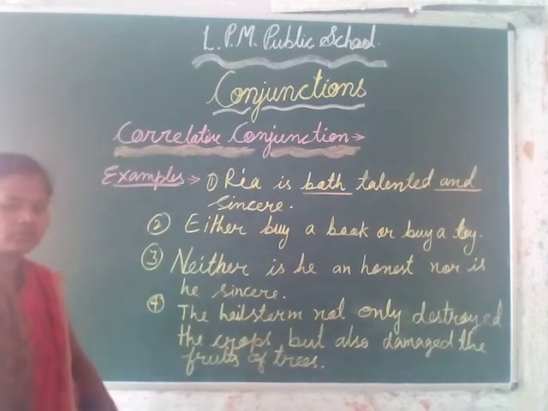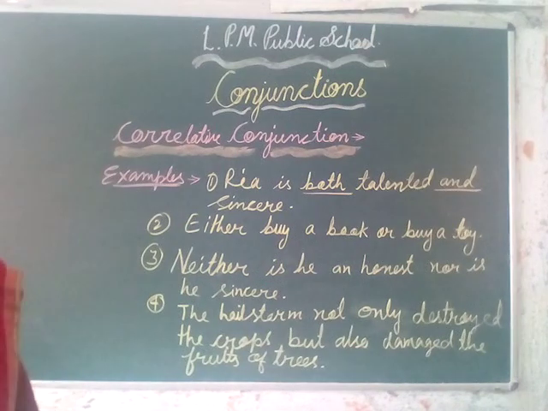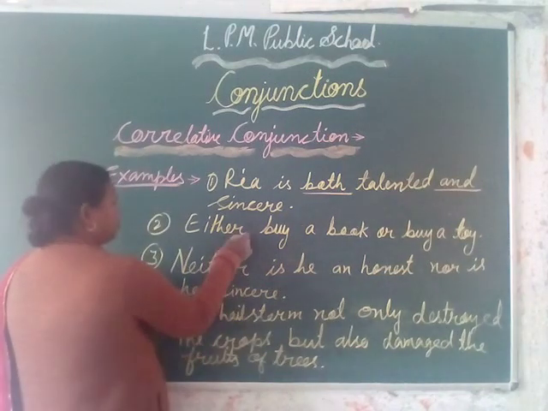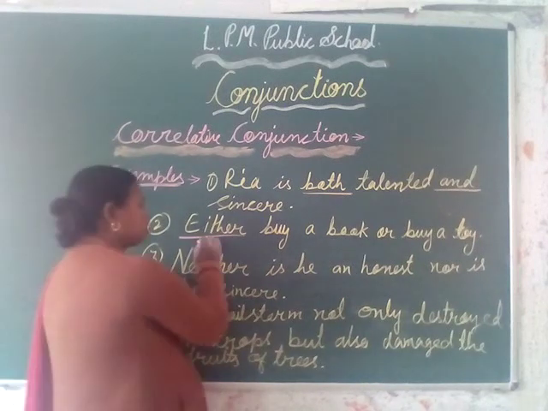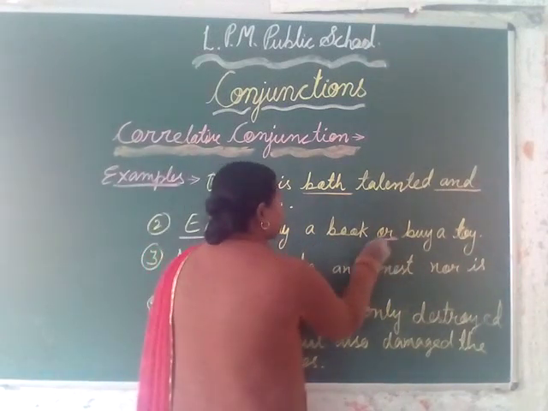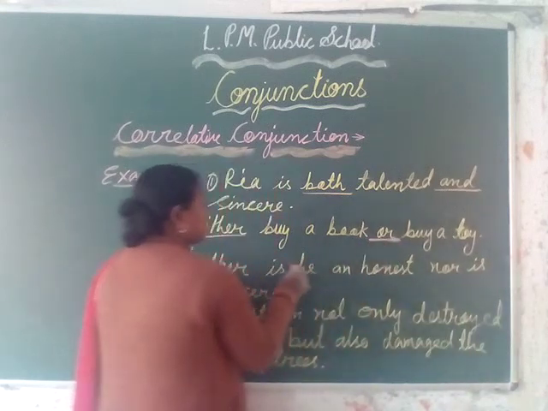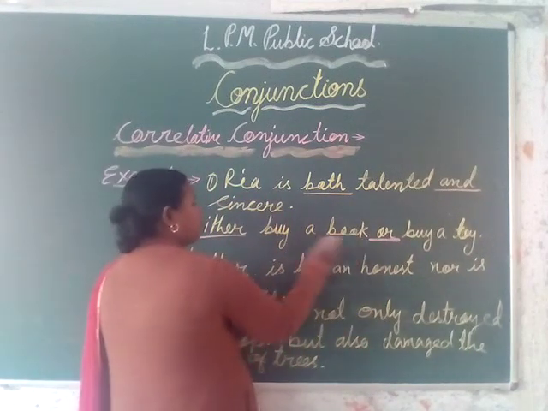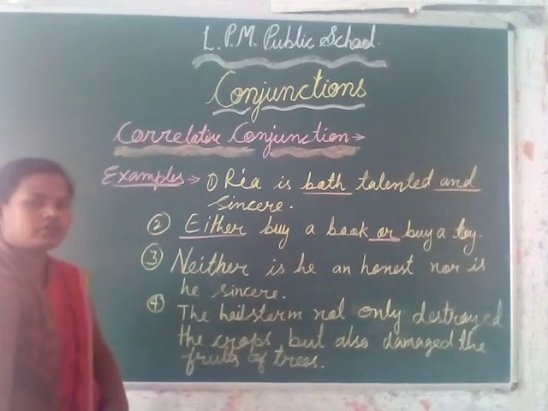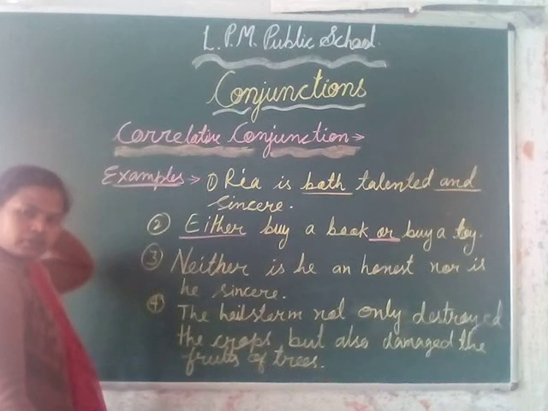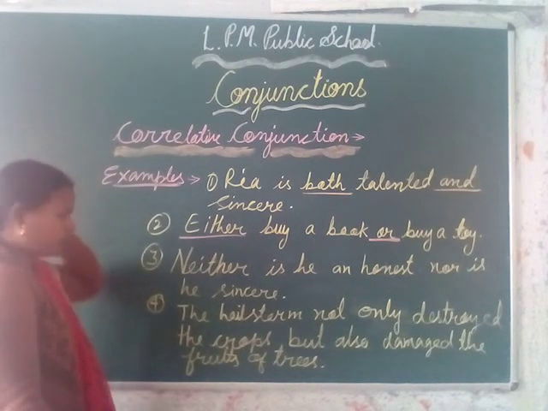In the second sentence, the word either is a correlative conjunction. Either buy a book or buy a toy. We have seen the pair either with or. In this, we have seen the correlative conjunction either and or.